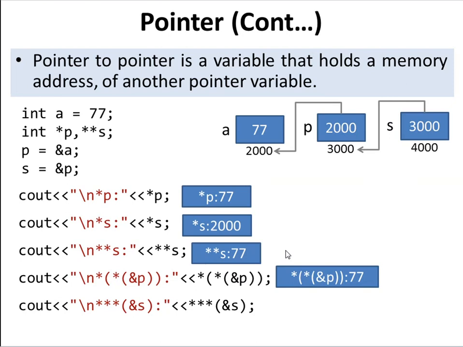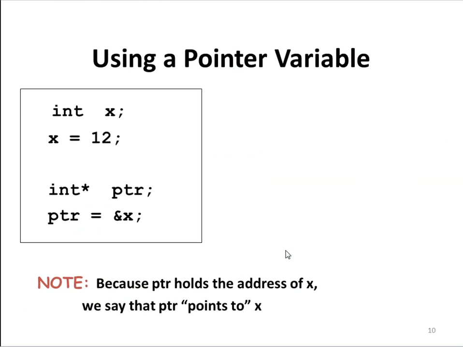When we say the triple star, ***&s, the contents of s, it will print 77. Okay, for better understanding, we take a few examples. int x; x = 12 means we have declared a variable x of integer type, and it is now initialized with 12.